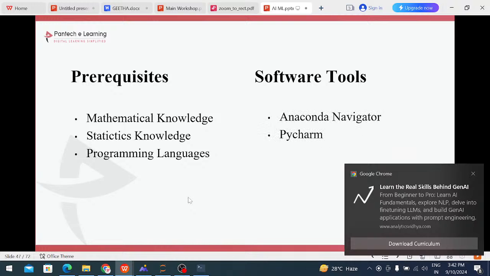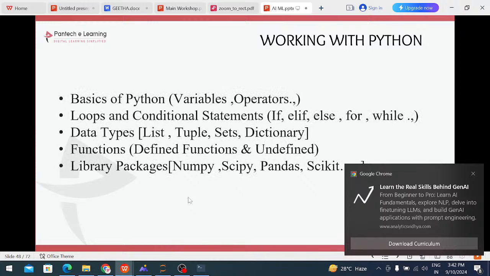Anaconda Navigator, PyCharm. PyCharm is not mandatory. Anaconda Navigator is a must, and we are using it. After that, Python ideally. This is the integrated development environment. Whatever software is there, that software runs in one environment, which is known as the IDE, integrated development environment. In the Anaconda Navigator, we are using Jupyter Notebook. These are the software we run for machine learning projects. Okay, these are the prerequisites.